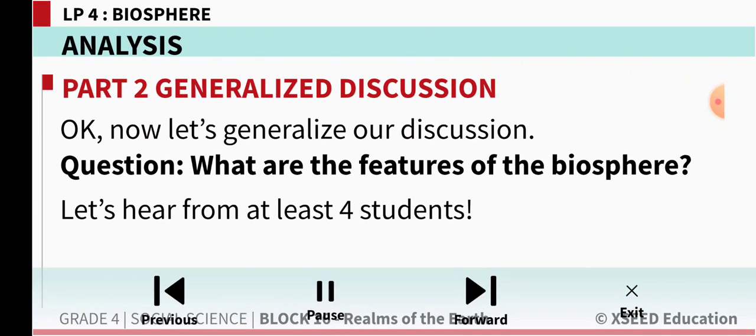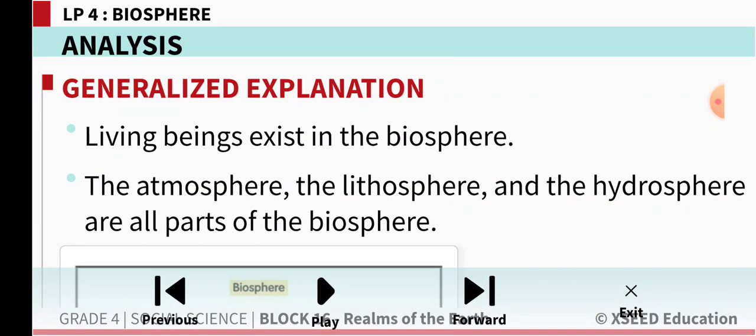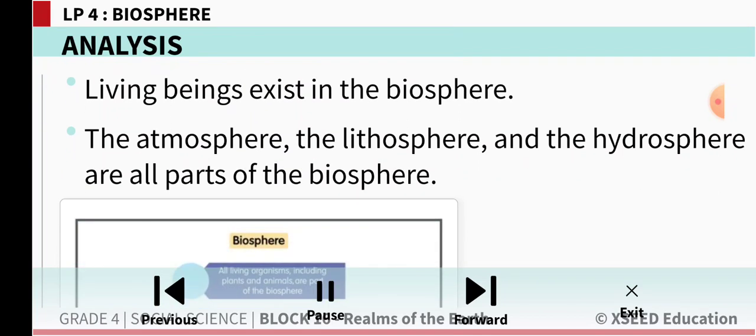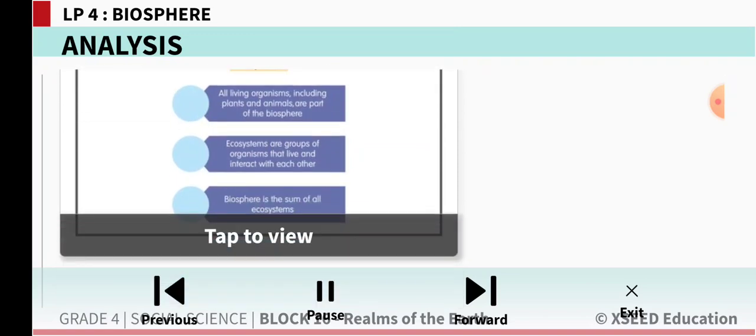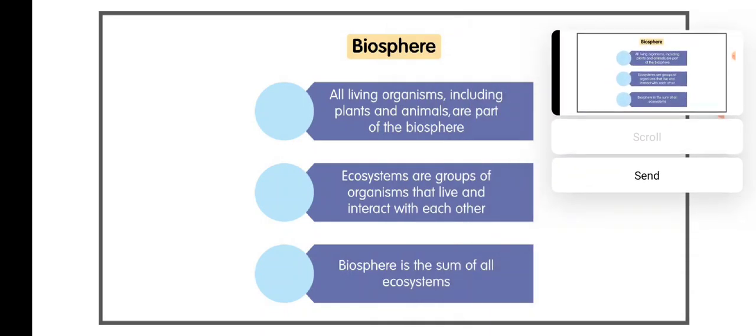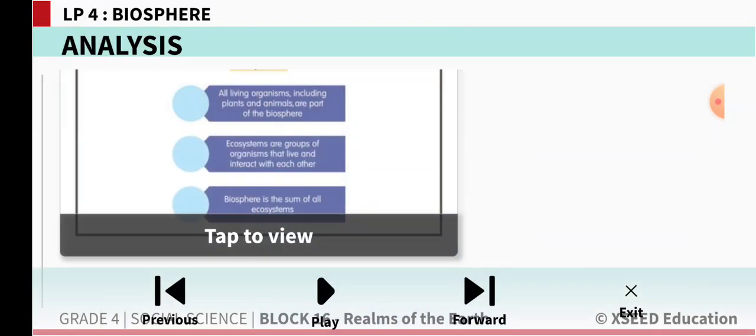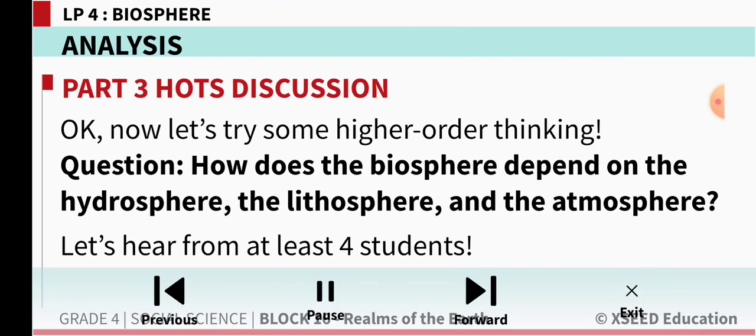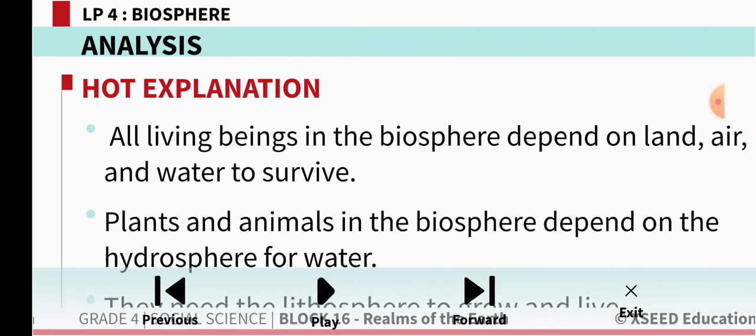What are the features of the biosphere? Living beings exist in the biosphere. The atmosphere, the lithosphere and the hydrosphere are all parts of the biosphere. Draw this picture in your classwork or an A4 sheet. Let's move on. How does the biosphere depend on the hydrosphere, lithosphere and the atmosphere?